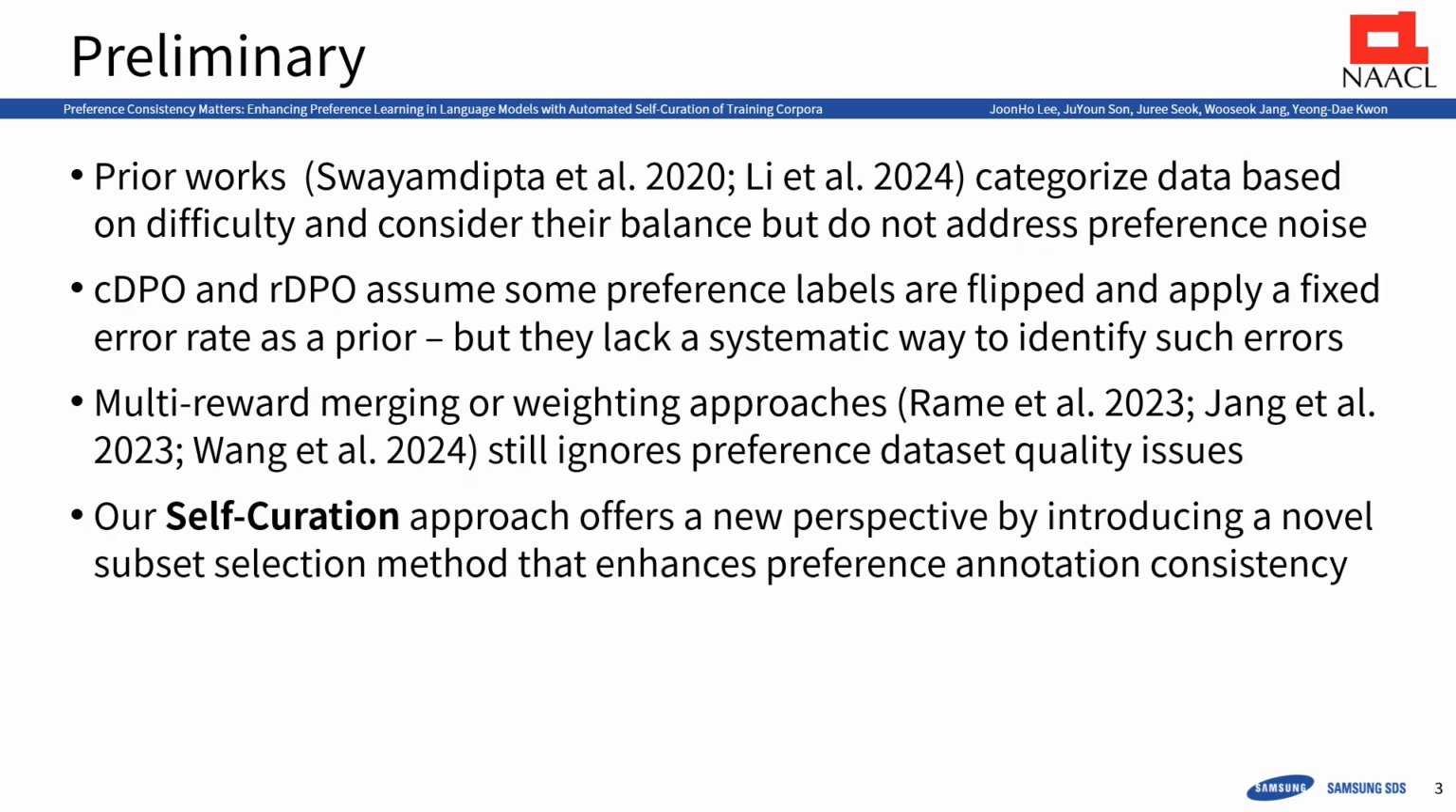Hi, I'm Jian. I introduce related works and our self-curation method. Existing methods don't address preference noise in preference labeling. They assume a fixed error rate for flipped preference labels without a systematic identification of these errors, and also overlook the quality issues in preference datasets. But our self-curation method is a novel subset selection method aimed at improving the consistency of preference annotations, thereby addressing the limitations of existing methods.